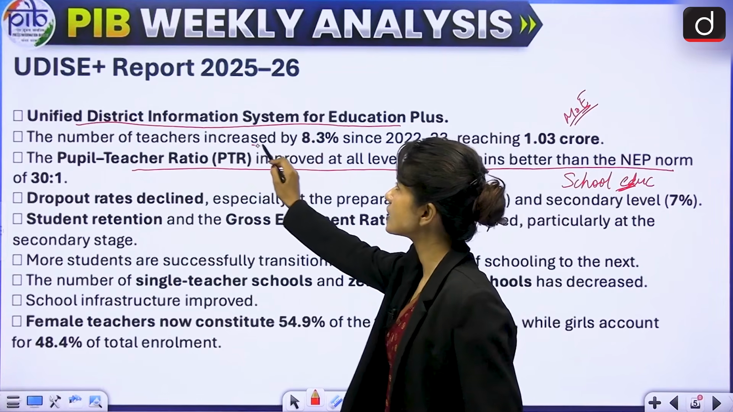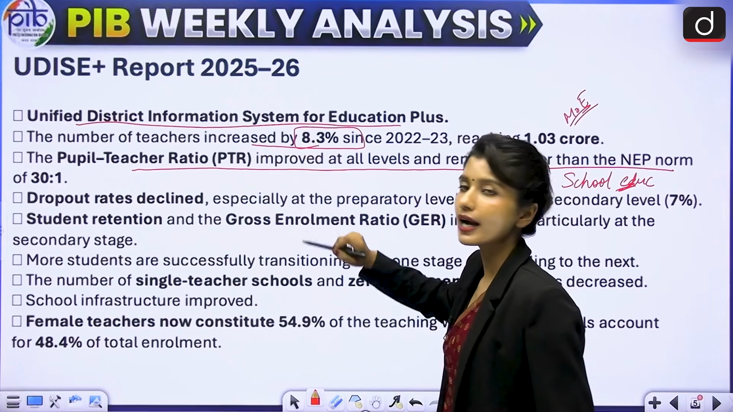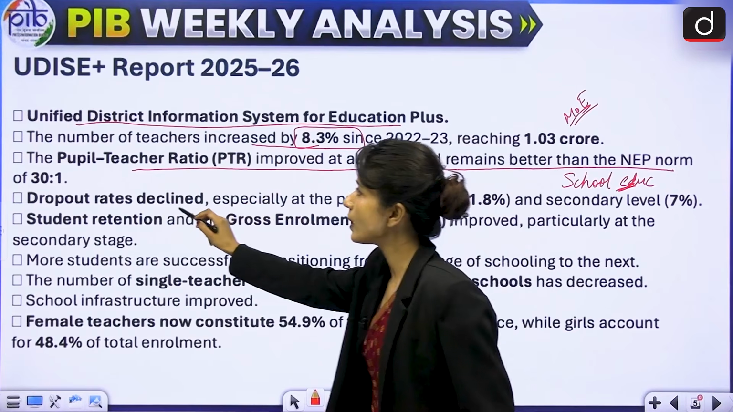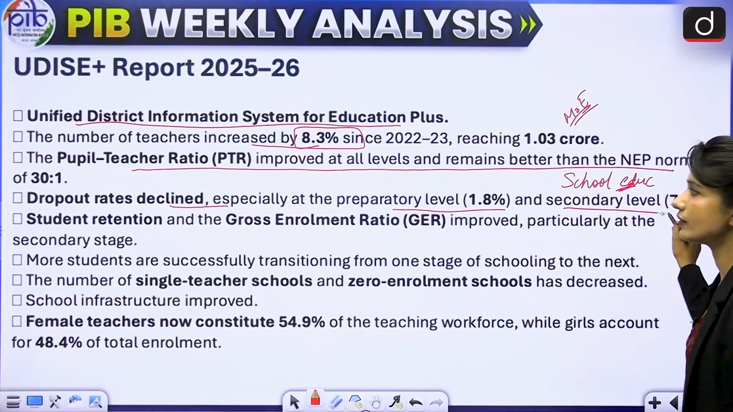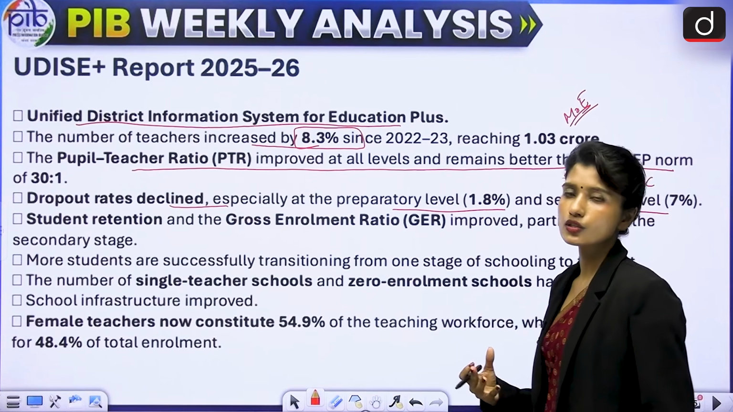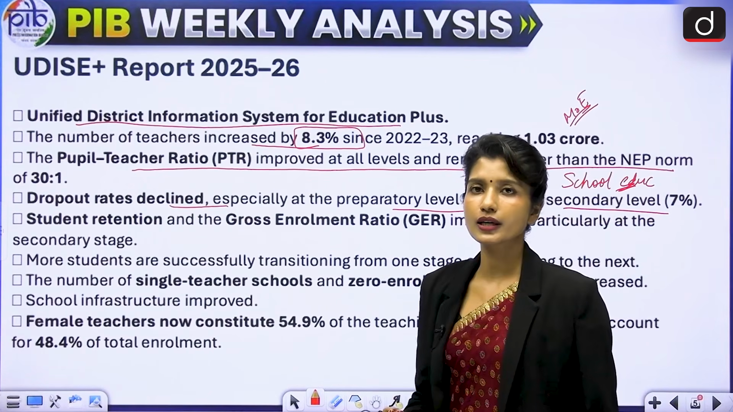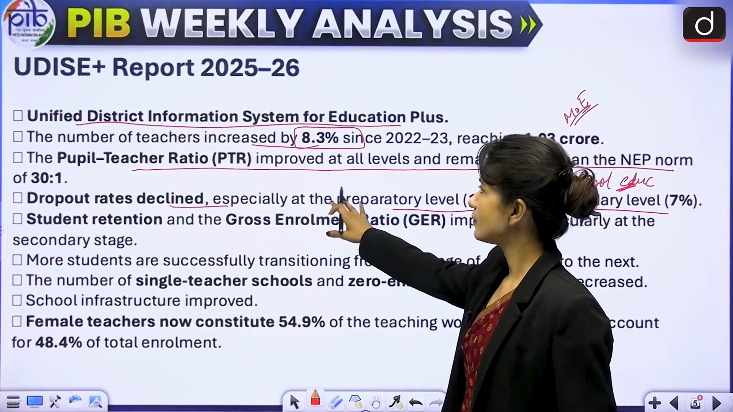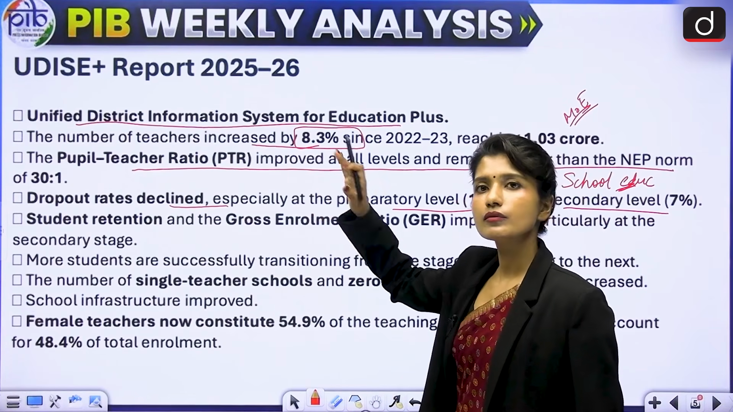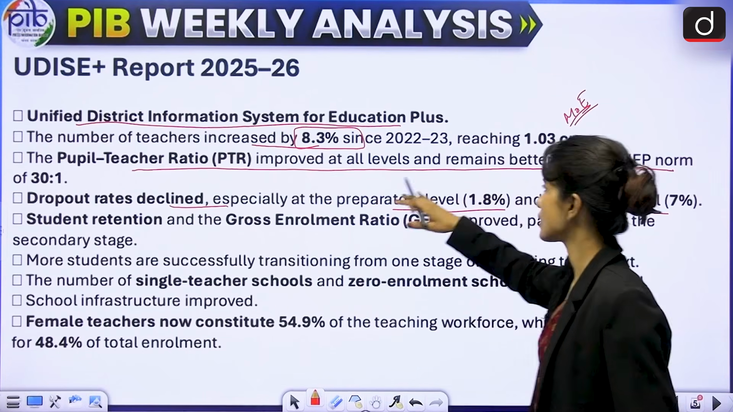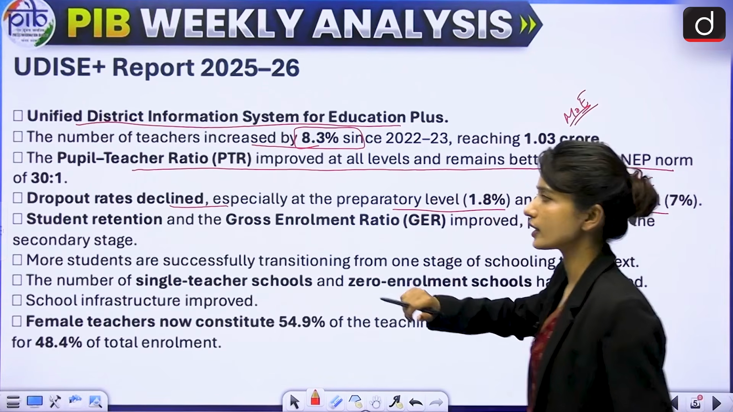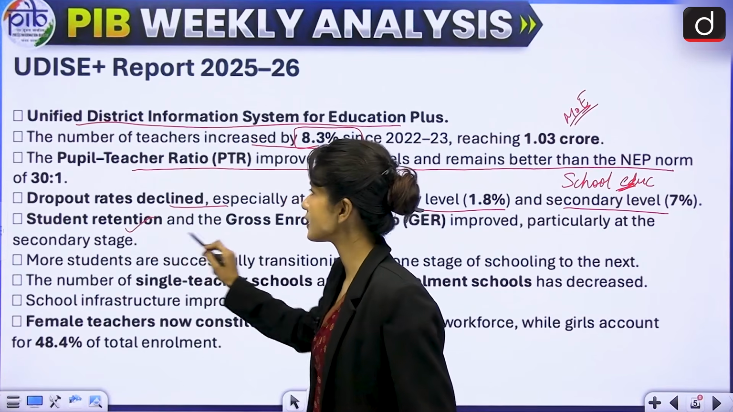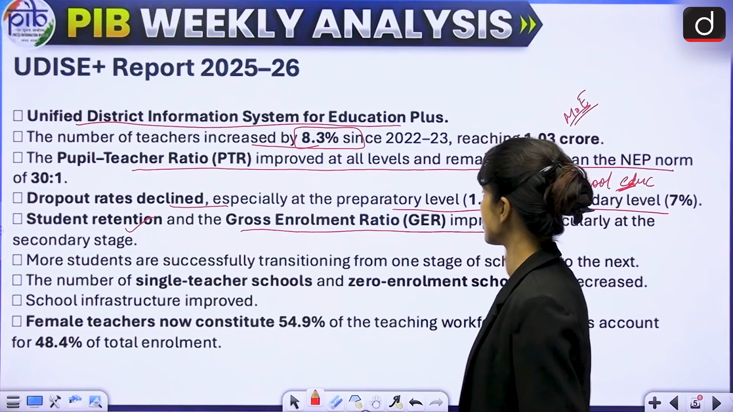The number of teachers has increased by 8.3%. Then dropout rates declined, especially at the preparatory level and secondary level. Normally students take admission, but then they drop out. Preparatory level is from 3rd to 5th standard, and secondary level is 9th and 10th standard. They usually drop out, so that rate has also declined. Student retention has increased and gross enrollment ratio improved.